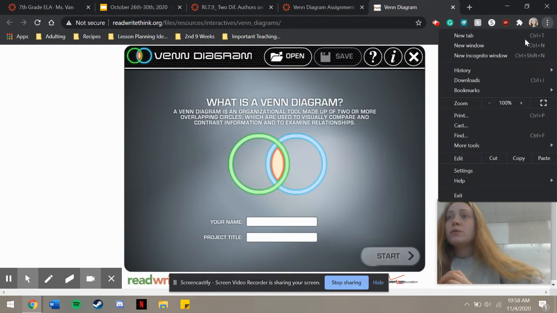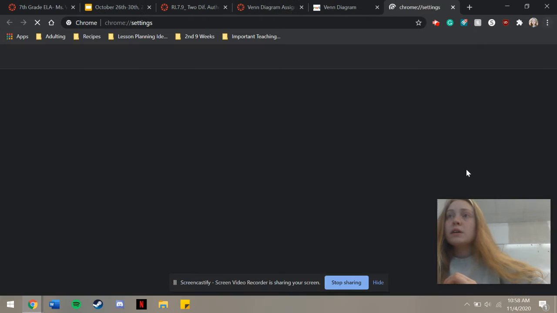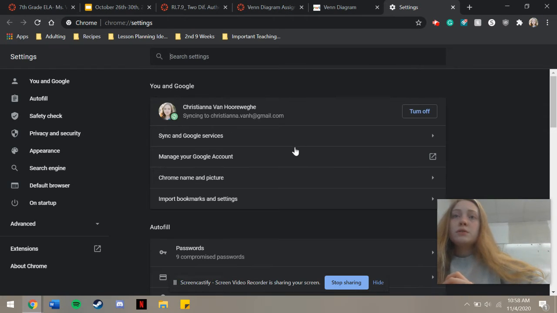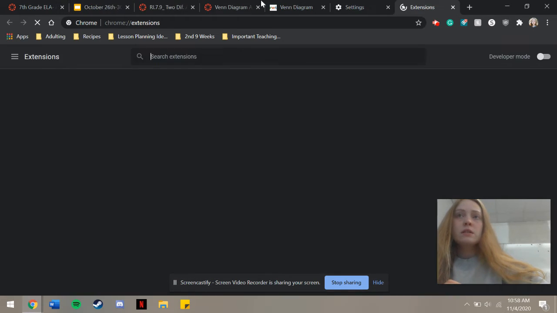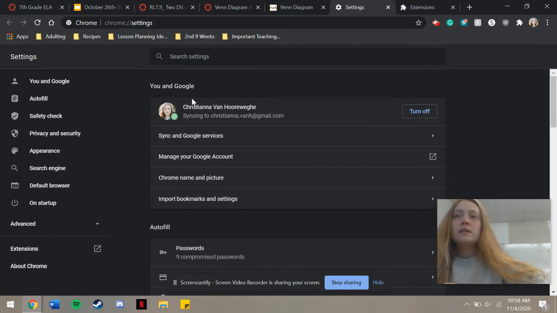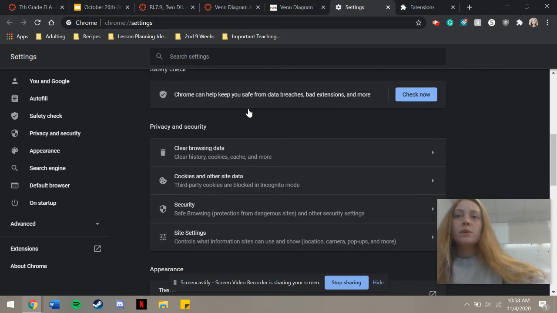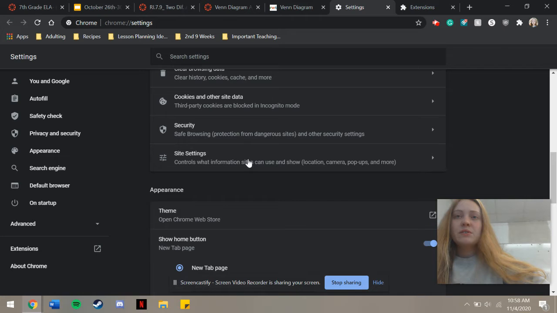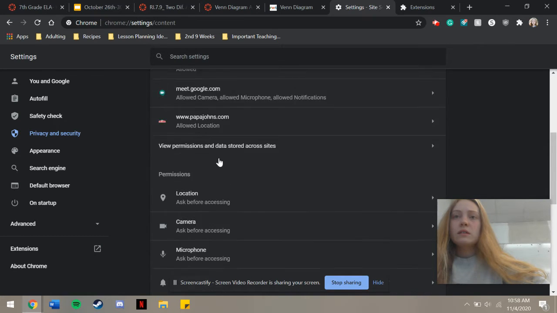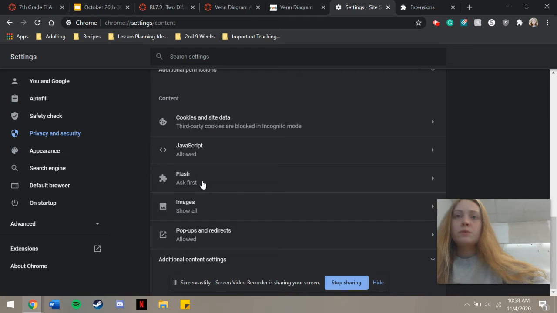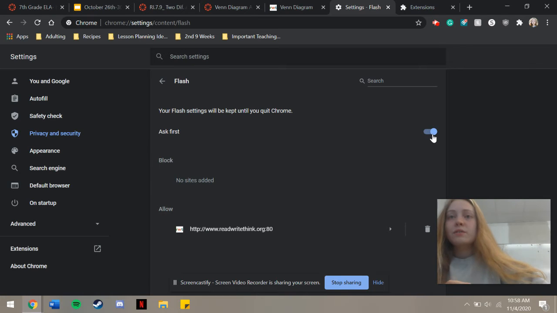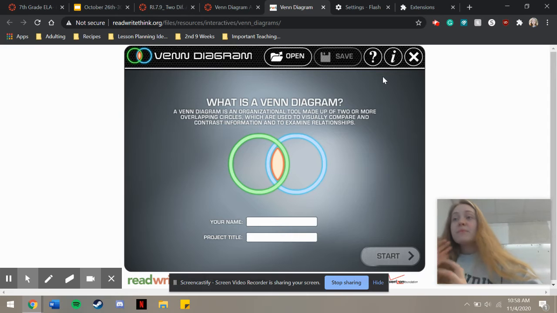If not, you can go into your settings, then your site settings, and go to Flash and make sure it's on Ask First so it gives you the option to allow it. Okay, make sure that's on.